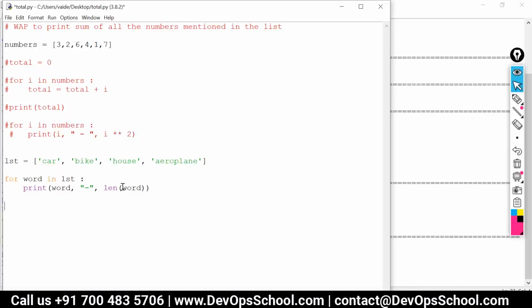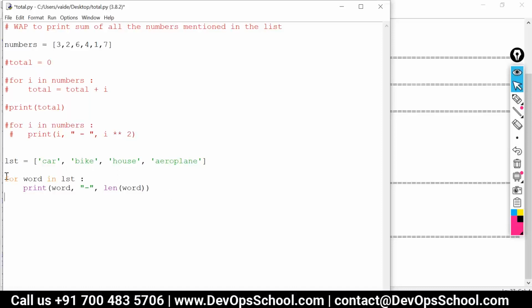Just like we pass this word to length, and it gave the number of characters in the word, in the same way I'm going to pass a word to my function, and it is going to return the second character. Like here we have A, here we have I, here we have O, and here we have E. So that function is going to return the second character of my word.